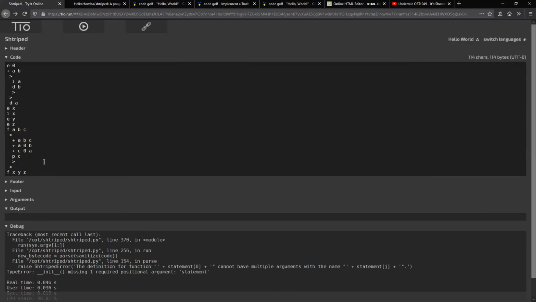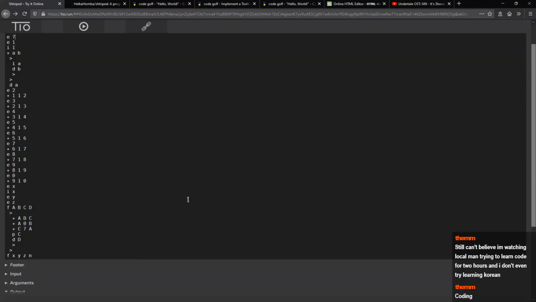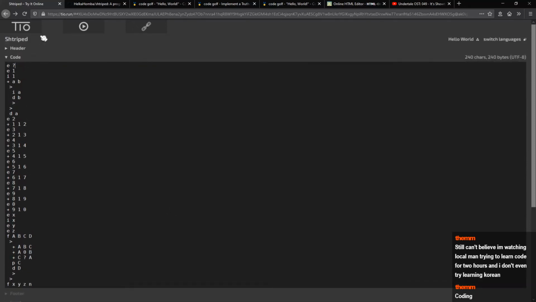Okay, so you know what? I think we need another variable. The reason this is so hard to learn is because it's an esoteric programming language. If I was using a regular programming language, it would be fine. But this stupid programming language is designed to be hard to use. And I am torturing myself on purpose.